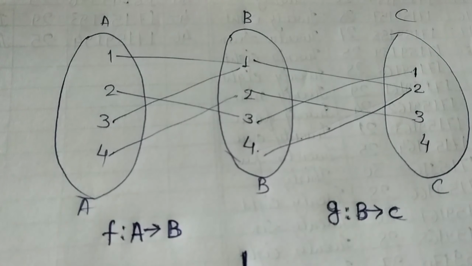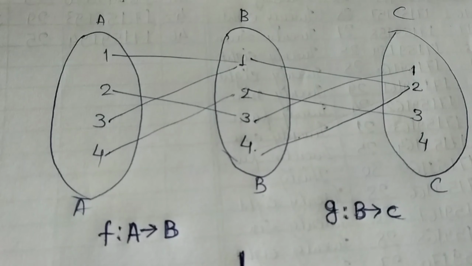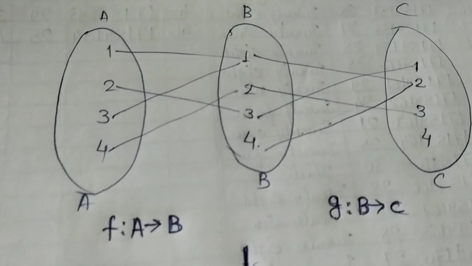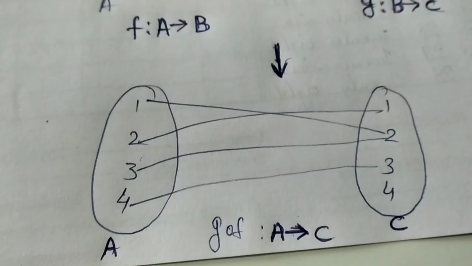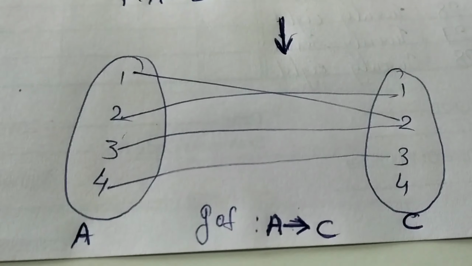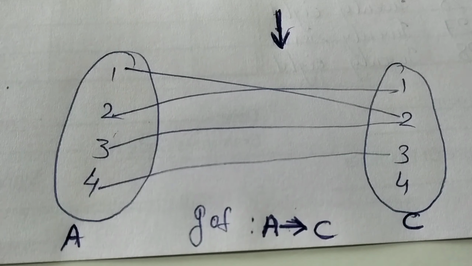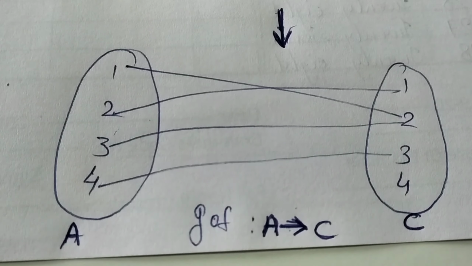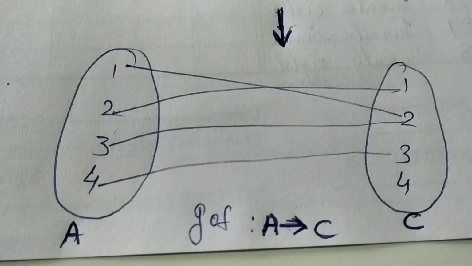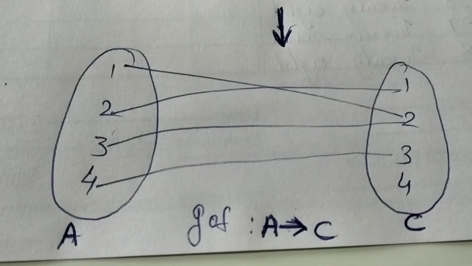Function f maps A to B, domain to range set, and g maps B to C. Then g of f is shown in the figure. The A to C mappings are: the image of 1 is 2, of 2 is 1, of 3 is 2, and of 4 is 3.